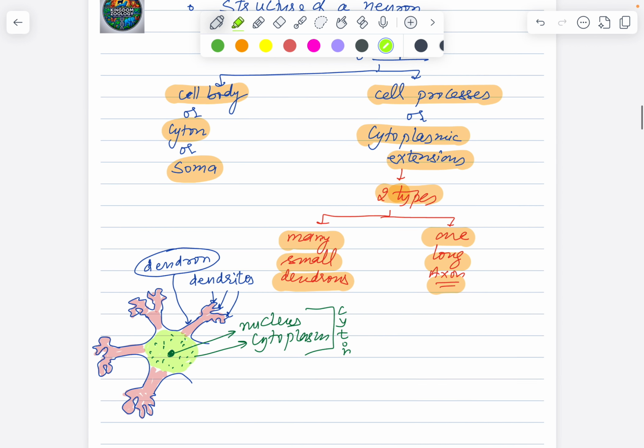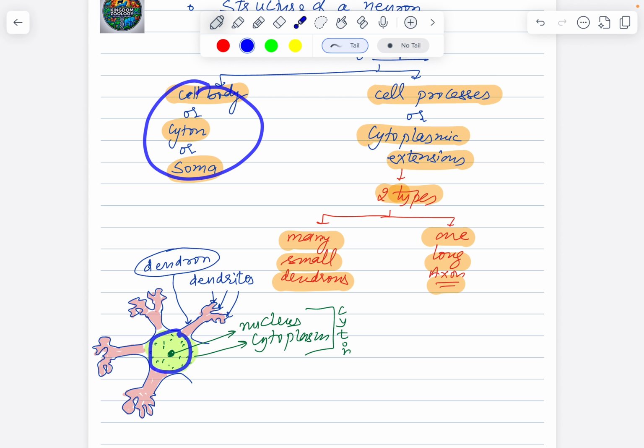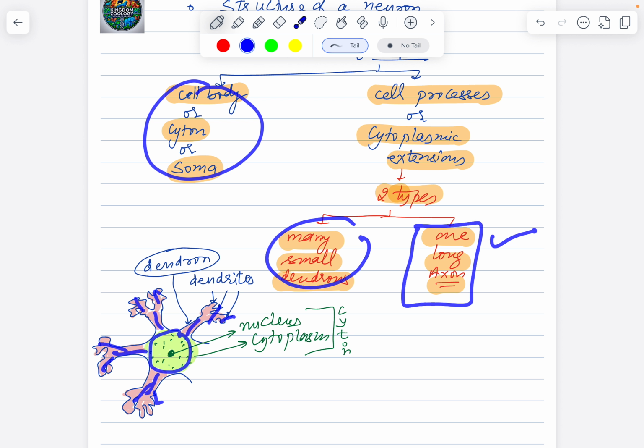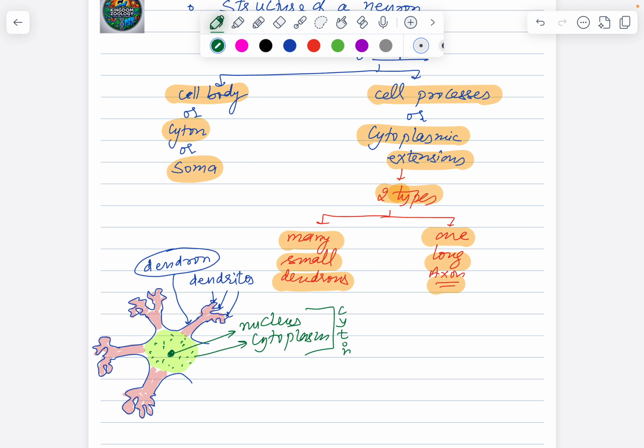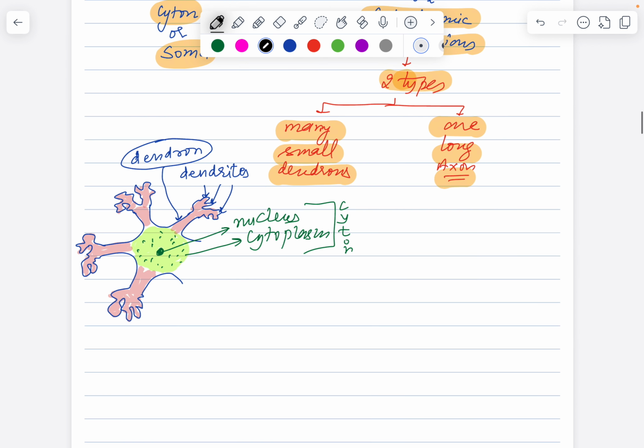So till now in this picture, what can we see? Cell body, this portion, many small dendrons further subdividing into what? Dendrites. But then there is one more process. Who is that? One single long process, that is called the axon. So where exactly is the axon located? What will be the diagrammatic representation?